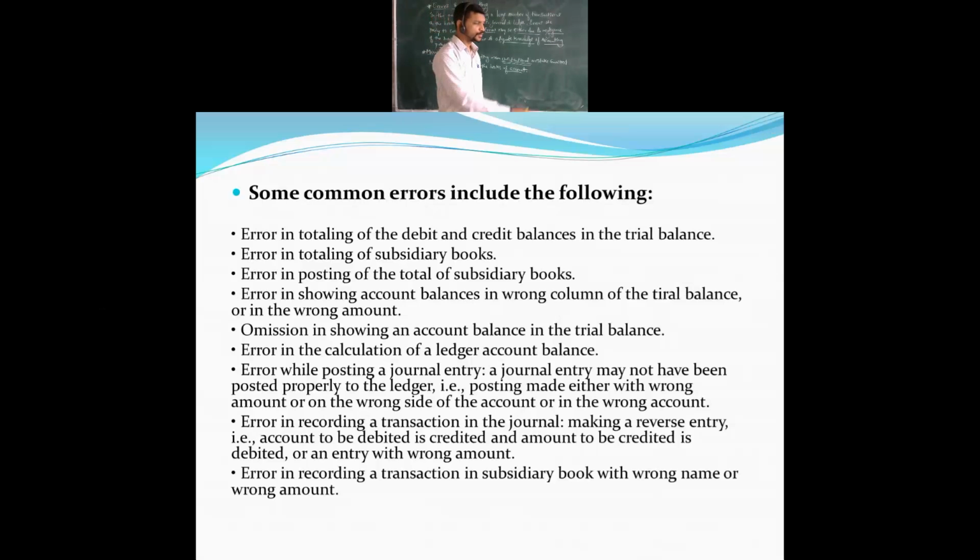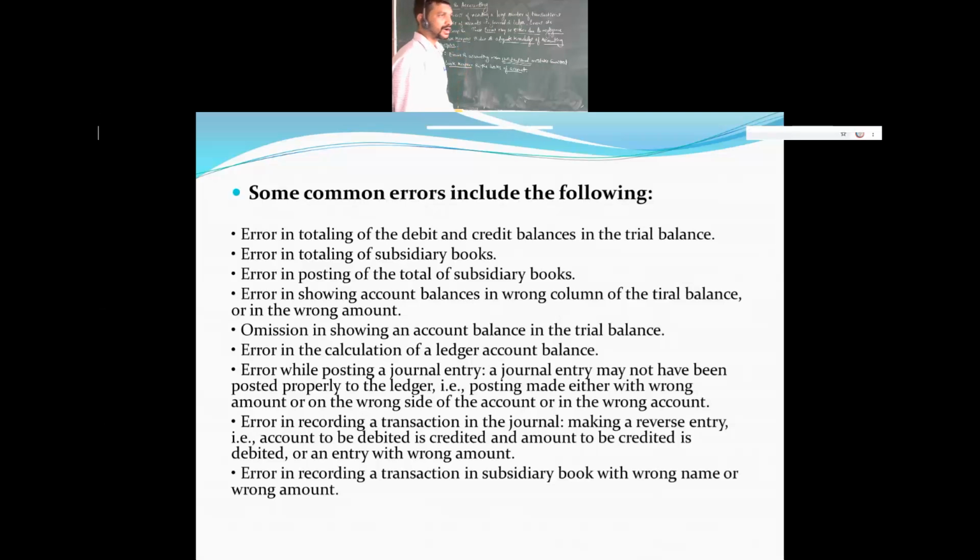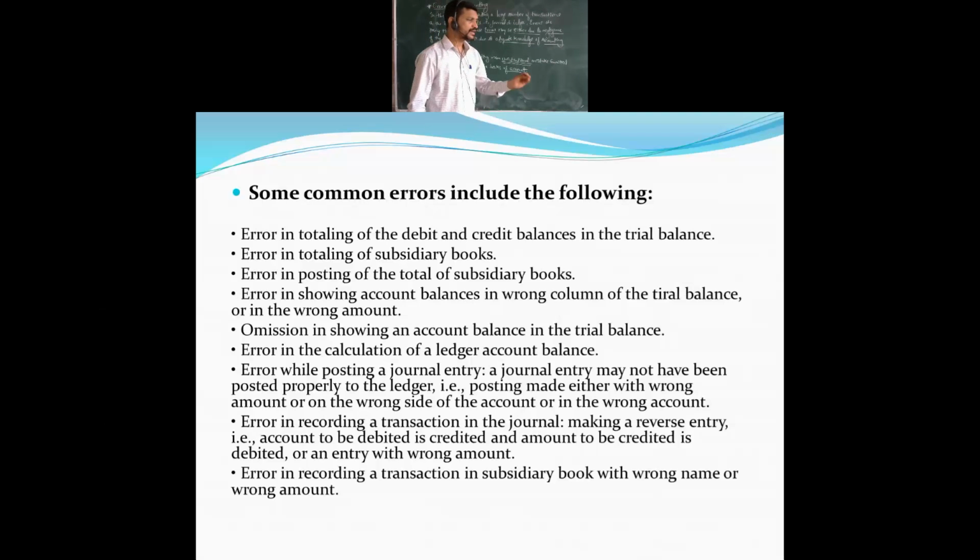So let's see a few of the common errors which come in accounting. The first thing, error in totaling the debit and credit balance of the trial balance. Obviously when we maintain the trial balance, some errors may come in the totaling of the debit column and the credit column, due to some entry being missed. If any transaction is missed, you will get errors in the totaling.